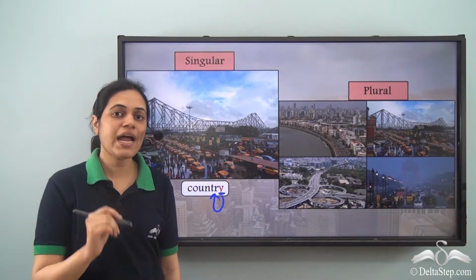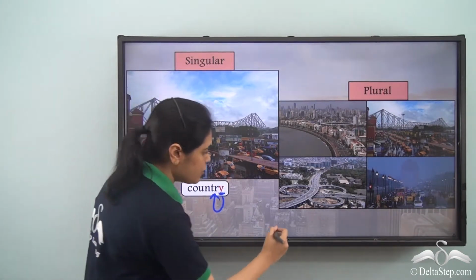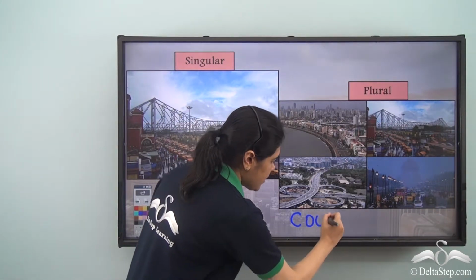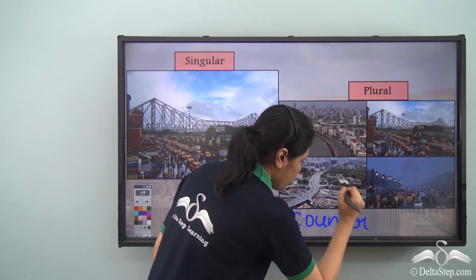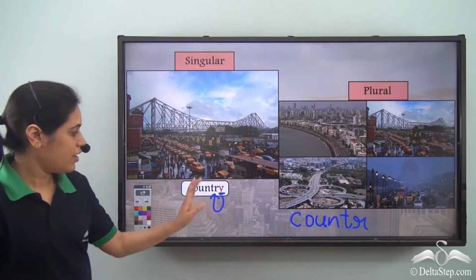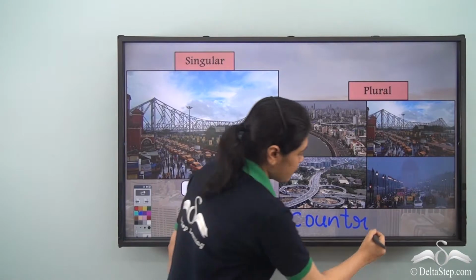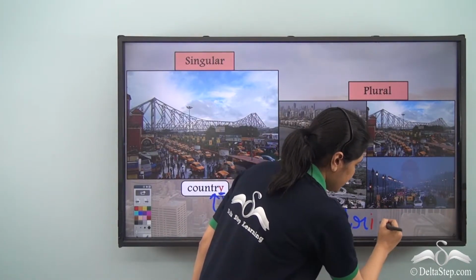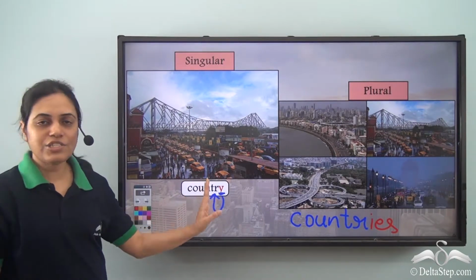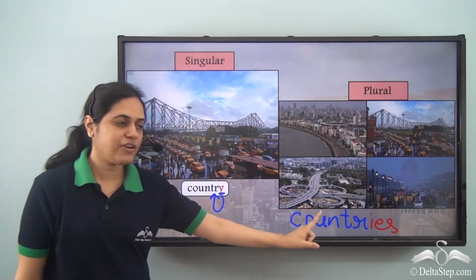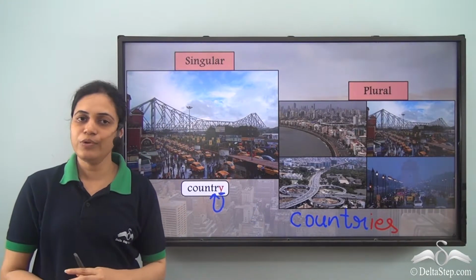But before adding IES, I need to remove this Y. So it will be COUNTR. I don't write the Y. Instead, I write IES, countries. So in country, instead of Y, I write IES, countries, to make the plural form.